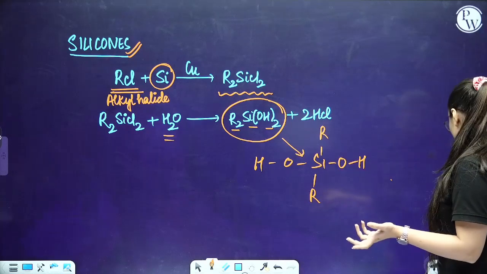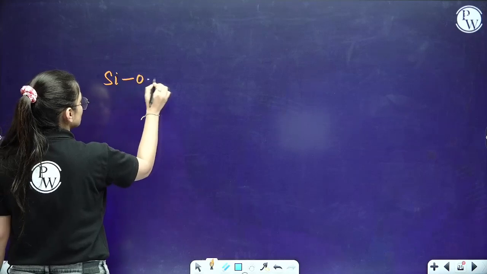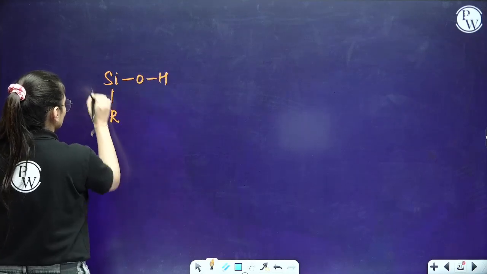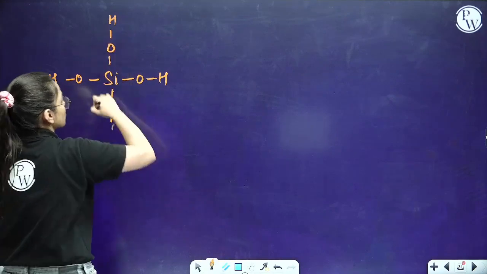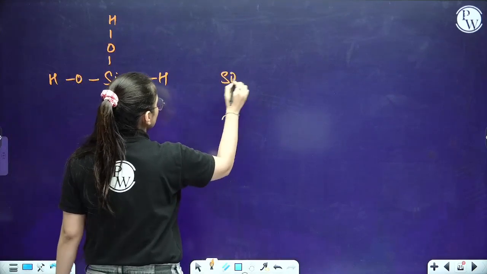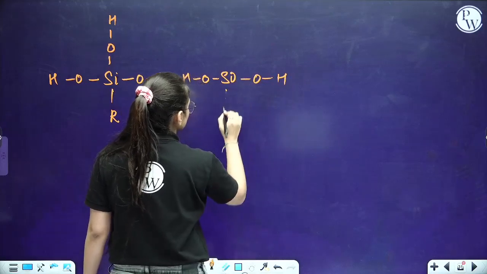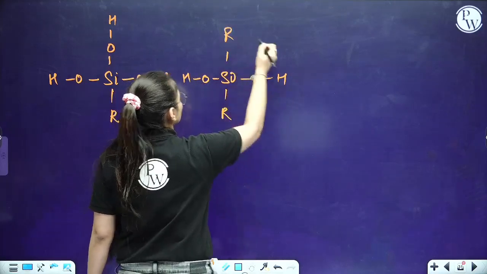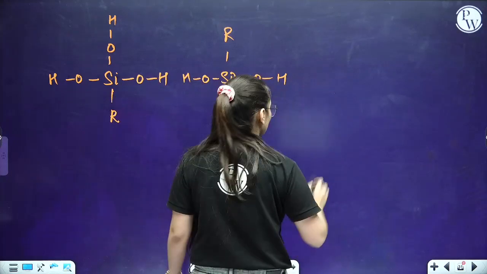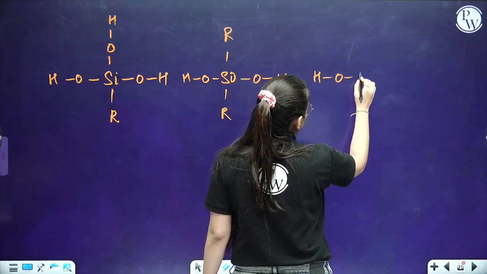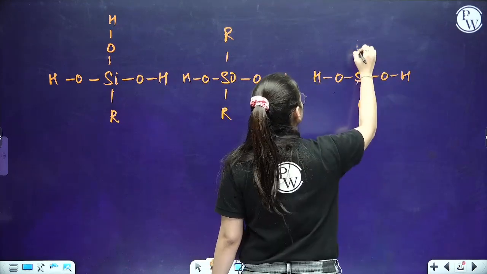Here is silicon, here is oxygen, hydrogen, here is an R group, here is oxygen, here is hydrogen. Let's draw one more structure: silicon, oxygen, hydrogen, oxygen, hydrogen, R group, R group. Now let's take one more: hydrogen, oxygen, silicon, oxygen, hydrogen, with another R group here and another R group here.